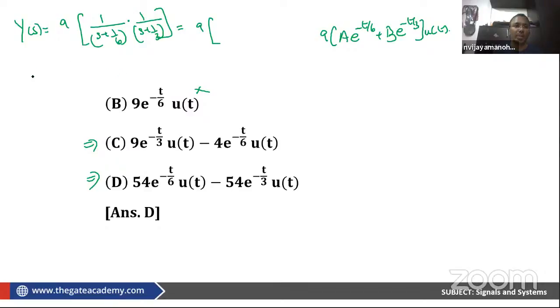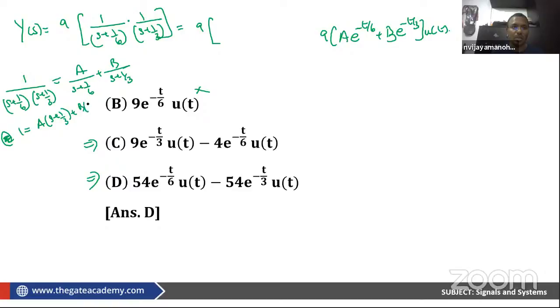So how will you do the partial fraction? 1 by (s plus 1/6) into (s plus 1/3) is A by (s plus 1/6) plus B by (s plus 1/3). So what will happen? 1 is equal to A into (s plus 1/3) plus B into (s plus 1/6). This is what we will get.